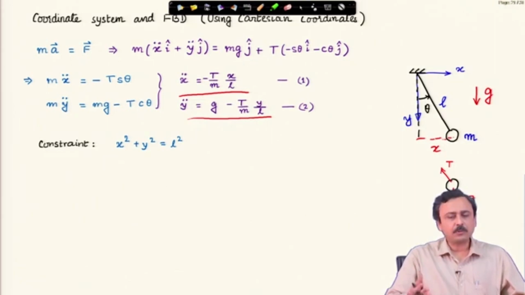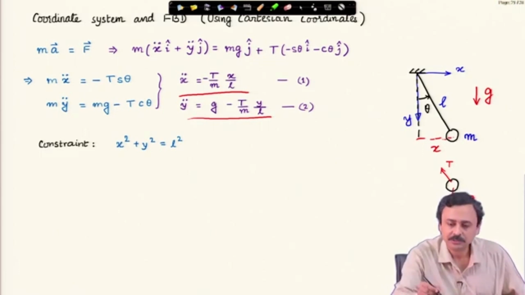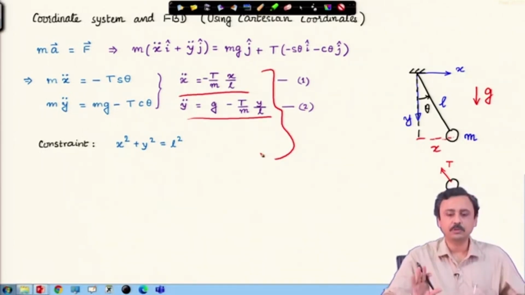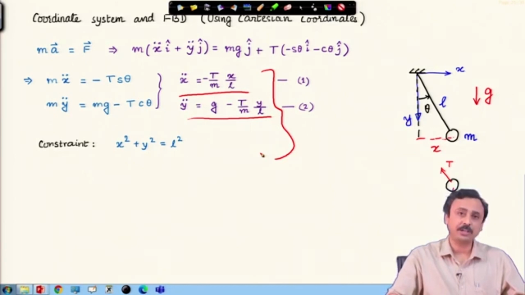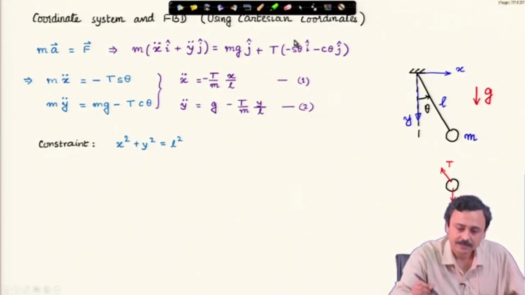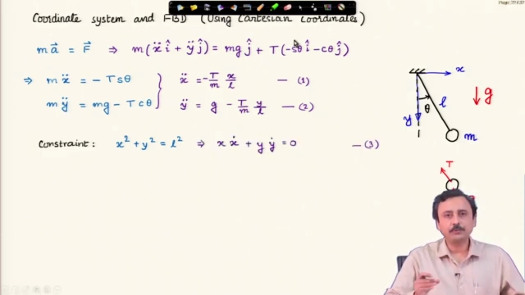Can we do something? So we now have 3 equations and 3 unknowns, and we should be able to solve it, but it is a little tricky to solve, because now we have differential equations and an algebraic equation. We can do something better than this. What we do is we start differentiating the constraint till I get x double dot and y double dot.